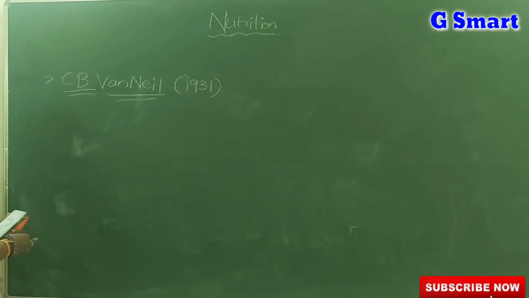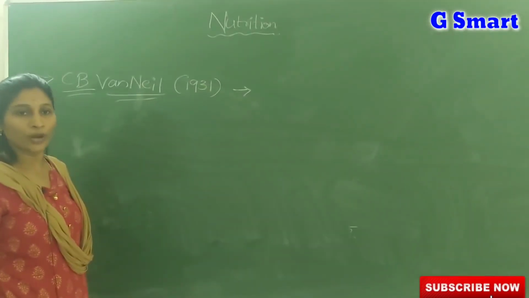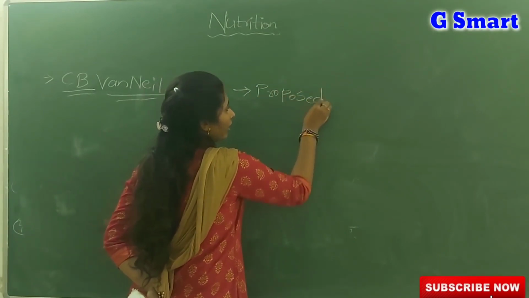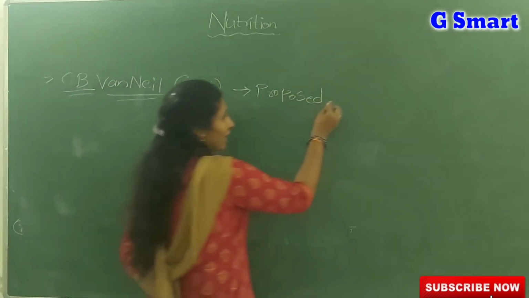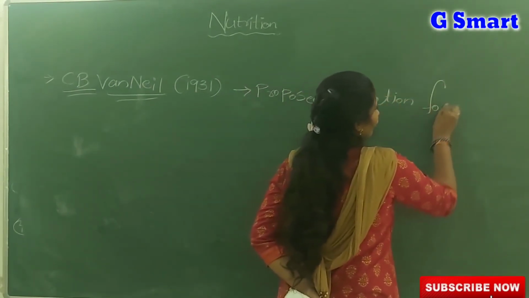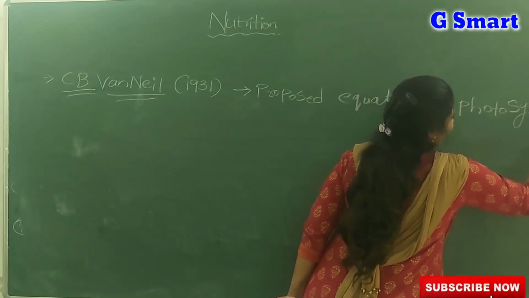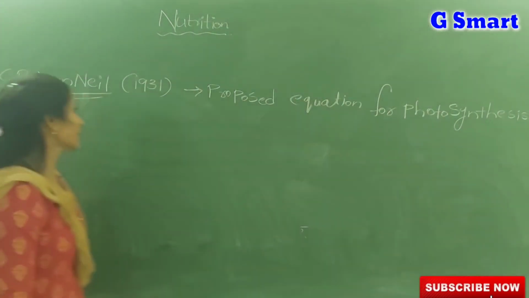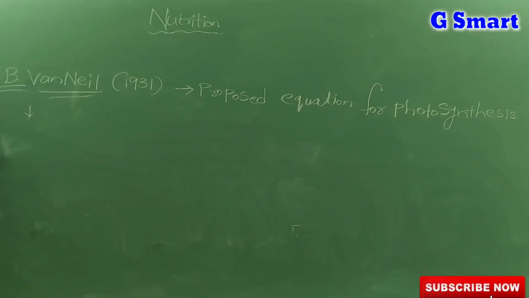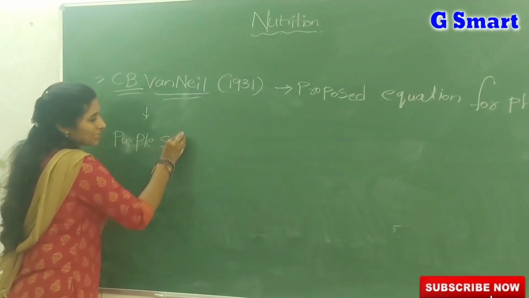C.B. Van Neil was the scientist I already told you about, who proposed the equation for photosynthesis. You can write notes on all the scientists in this lesson. First, C.B. Van Neil proposed the equation for photosynthesis. And listen carefully, C.B. Van Neil first conducted experiments on purple sulfur bacteria.